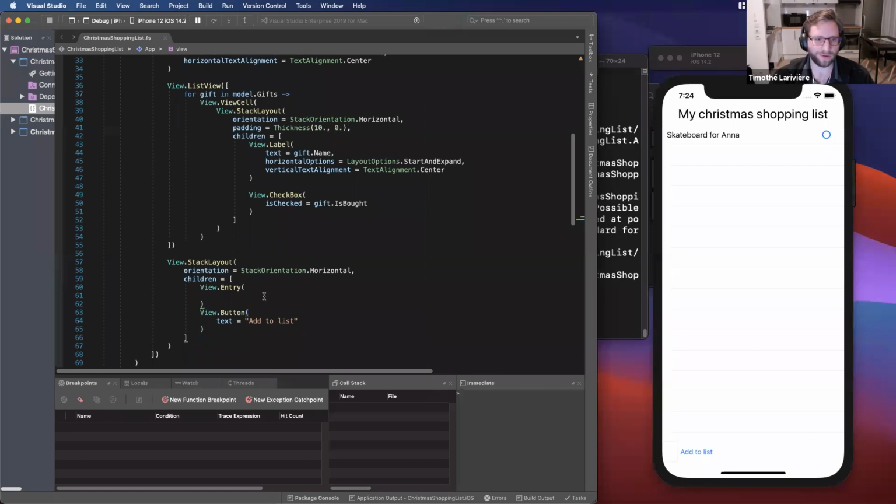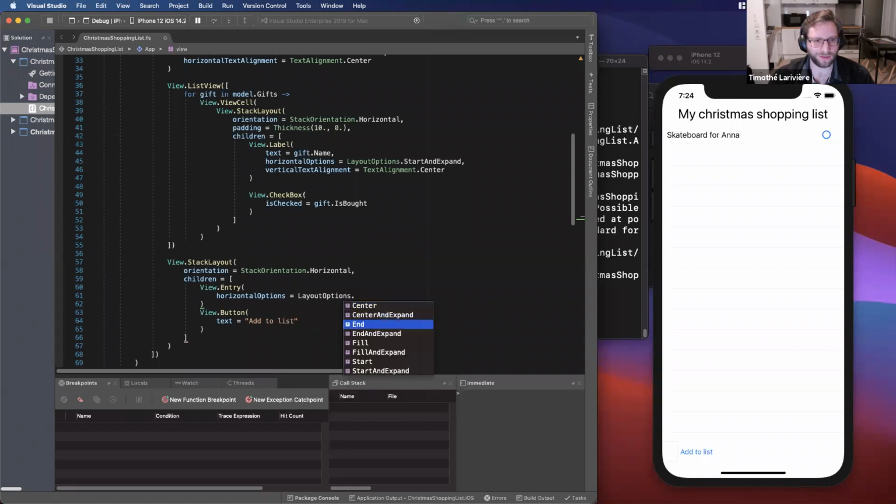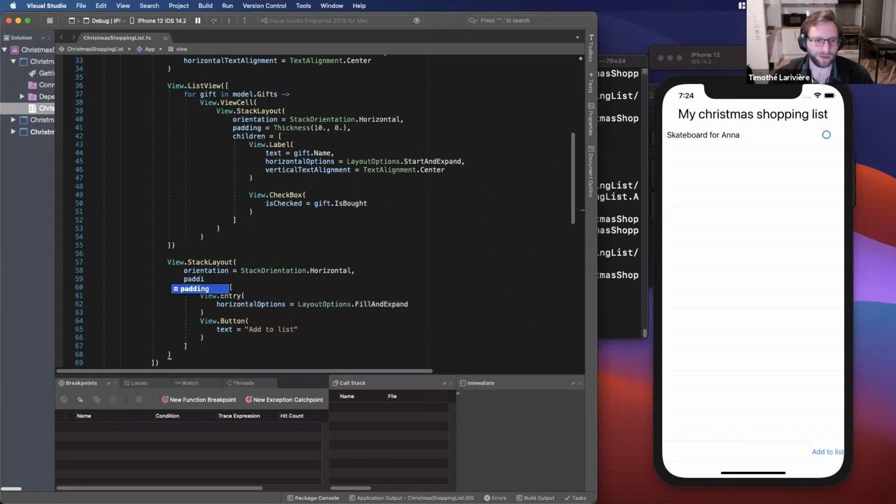So I will also tell my entry to take all the place that it can. So like the other label, I will say this time fill and expand. So fill tells that I want to take all the place. So my text box takes all the place. I will also add a bit of padding.